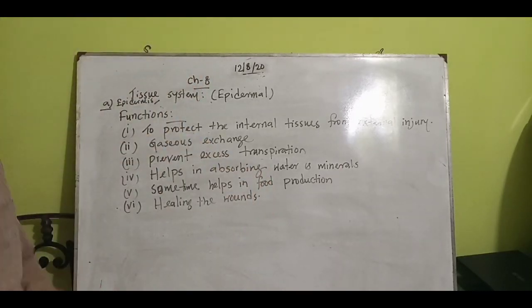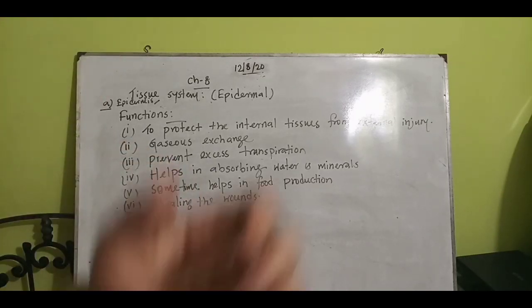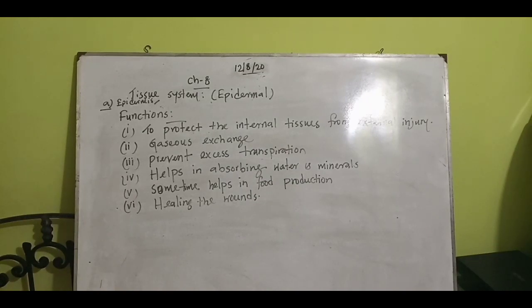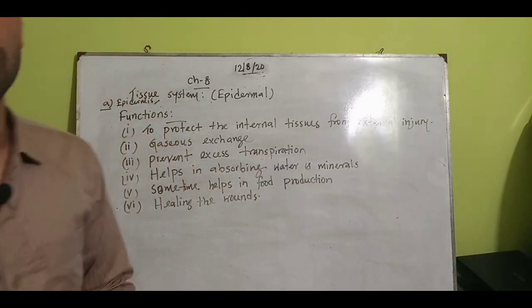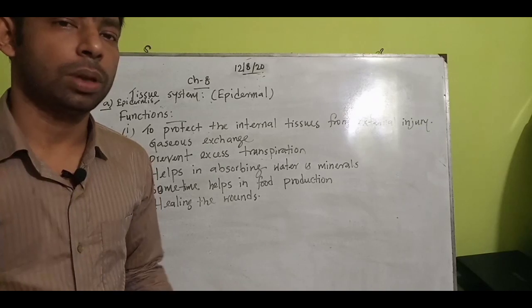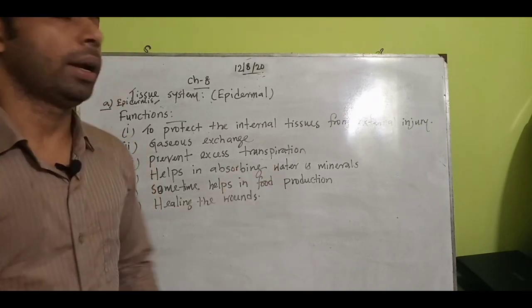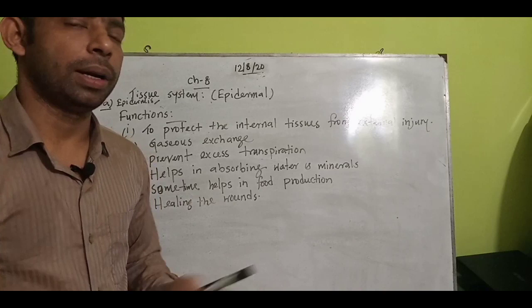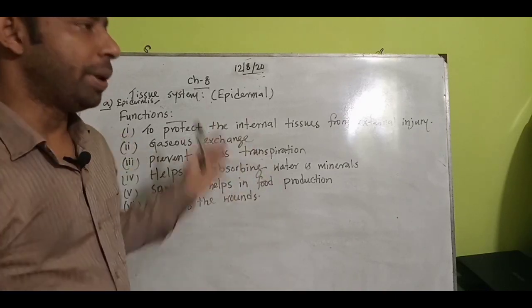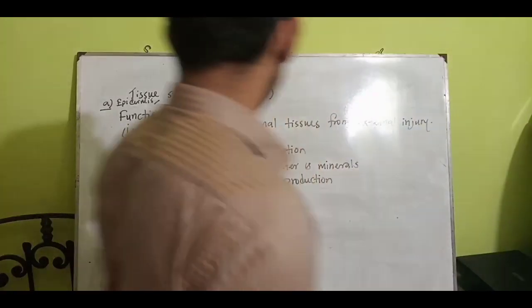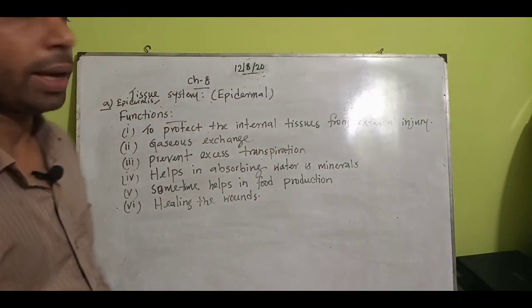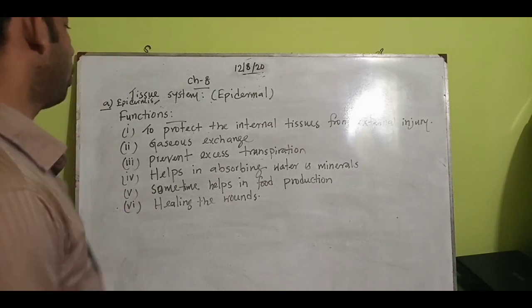So importantly, it can be asked about the epidermis or epidermal layer: what are the important functions of them? So you will write there, to protect the internal tissues from external injury. Under unavoidable circumstances or unfavorable environmental conditions, any part of the plant might be injured, but the epidermal layer protects the injured part. So to protect the internal tissues from external injury is an important one.